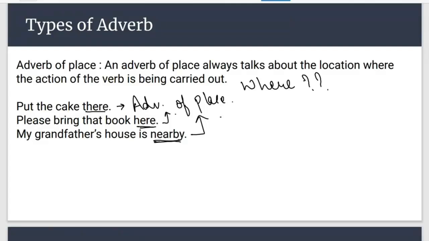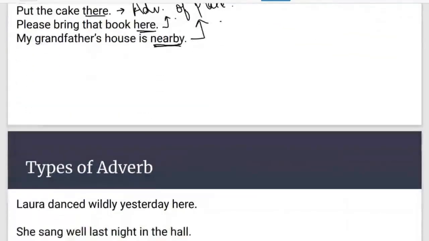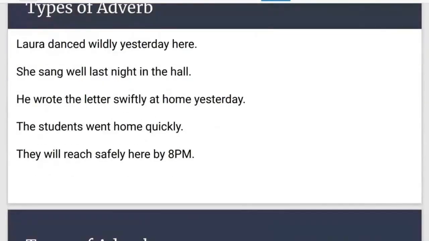Quite good. So till now we have studied this much only. Now what we need to do is, there are certain questions written here. You need to read this, just read question number 1 very carefully and answer me if there is any error. Laura danced wildly yesterday here.